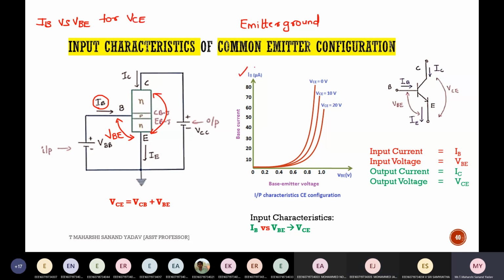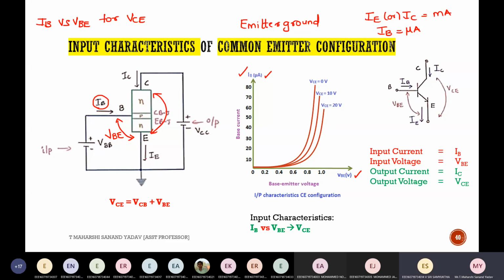Generally, IB current will be in microamperes, whereas emitter current or collector current will be in the range of milliamperes. This is the change. IB will be in the range of microamperes. Why? Because the base is very thin, so obviously current will also be very less. So in order to plot the input characteristics, I will be taking IB versus VBE for different values of VCE. Okay, clear till this point?